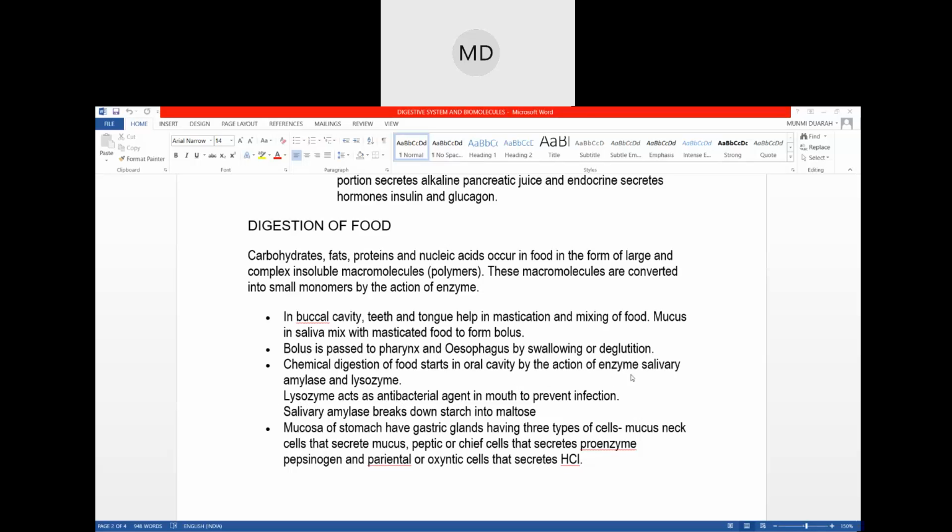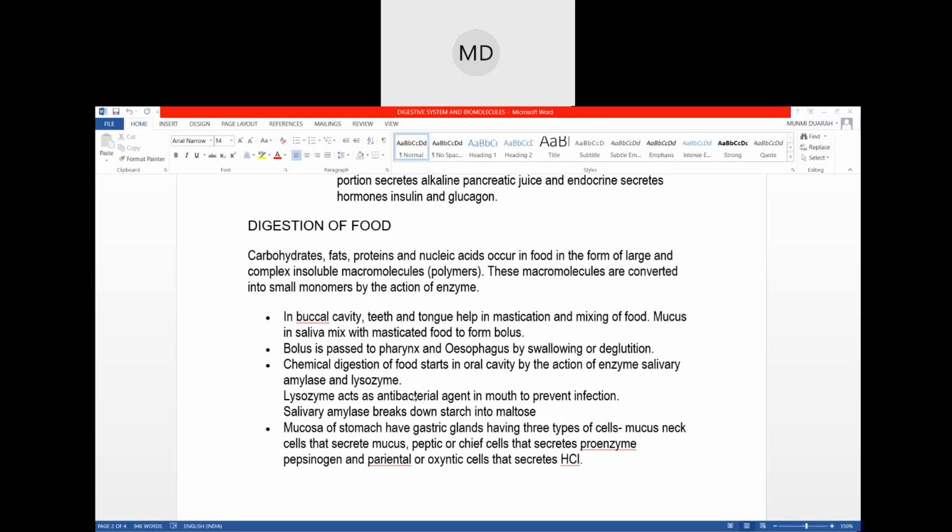So just remember, these are very important. Two enzymes that are present in saliva are salivary amylase and lysozyme. The function of salivary amylase is to break down starch into maltose, and the function of lysozyme is to act as an antibacterial agent.